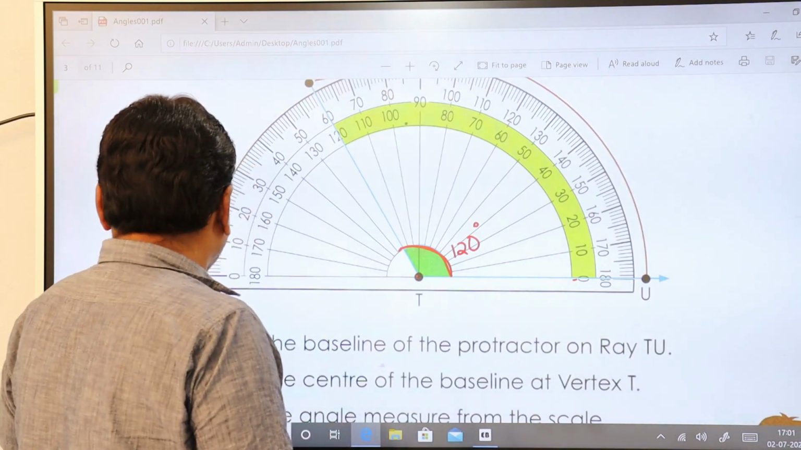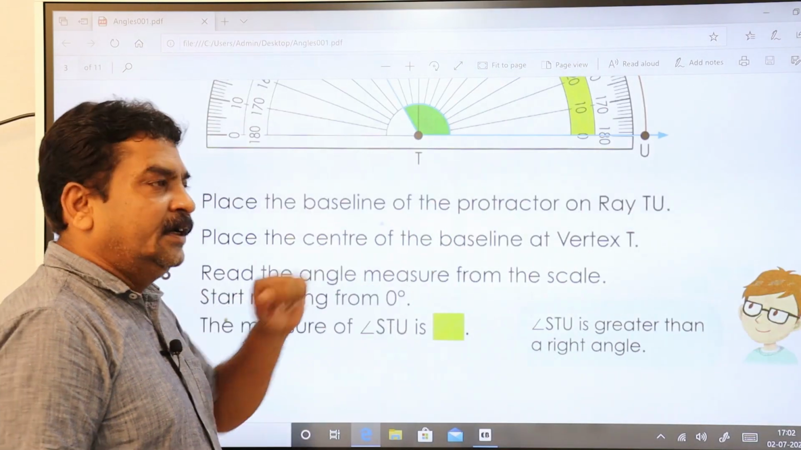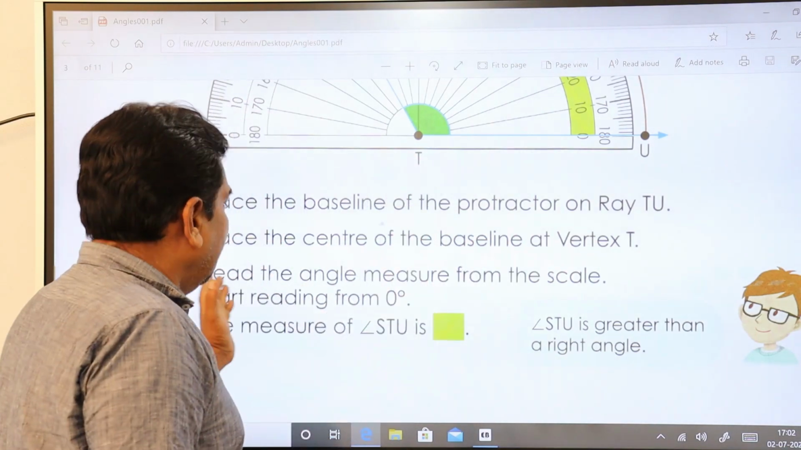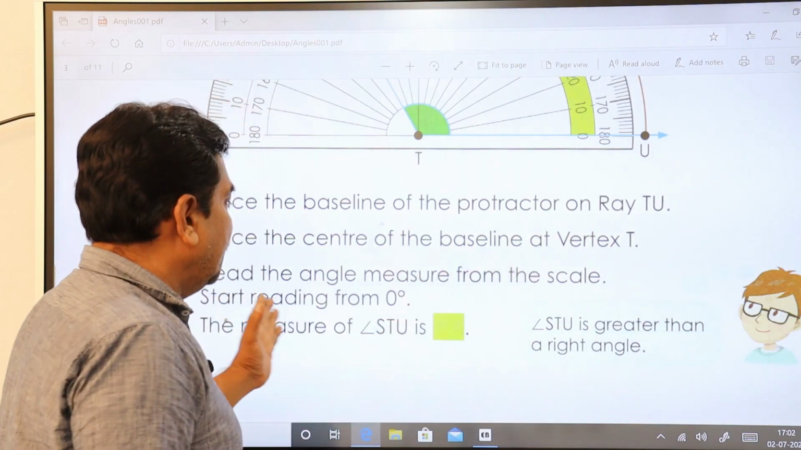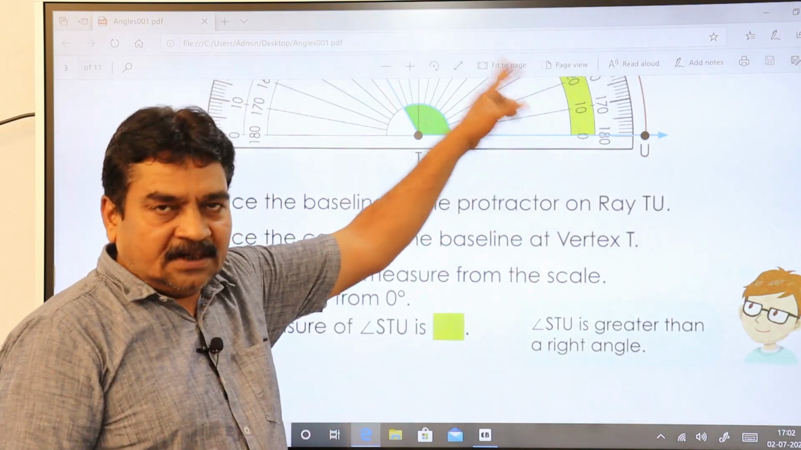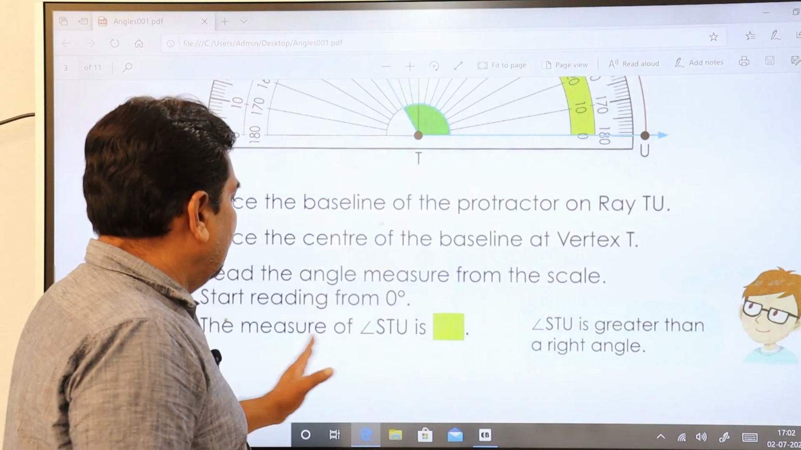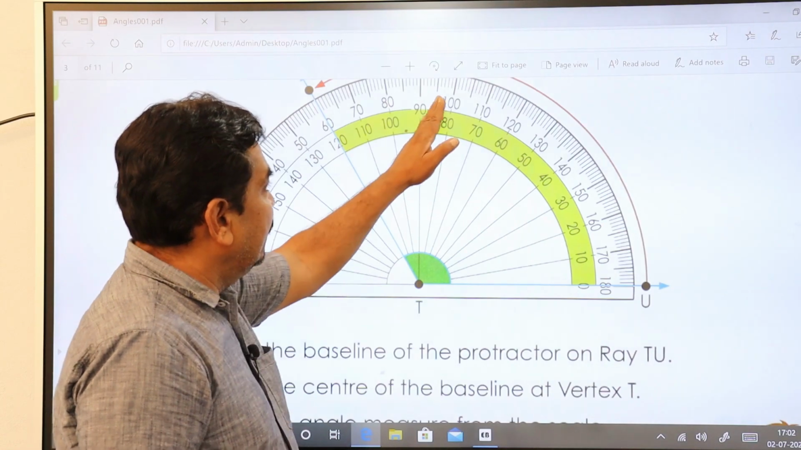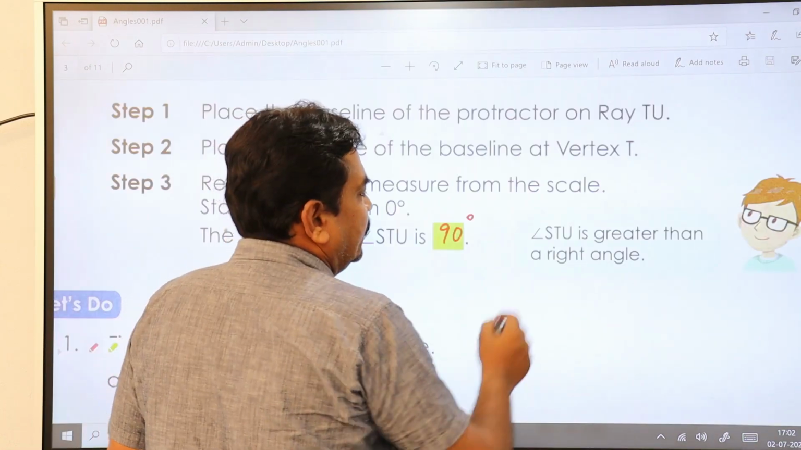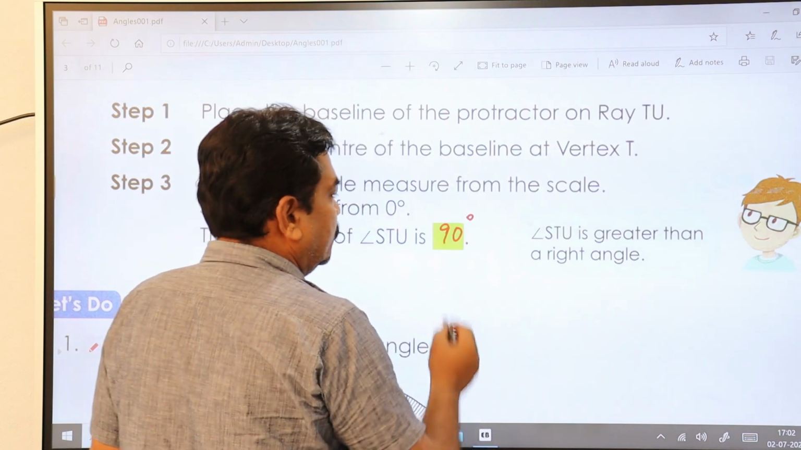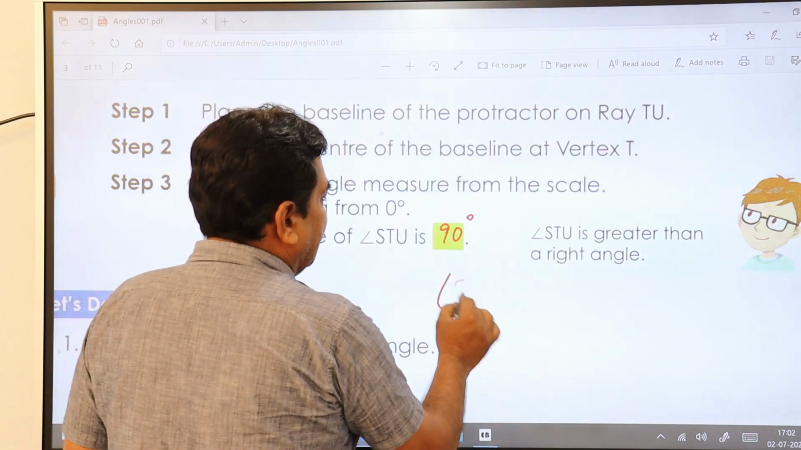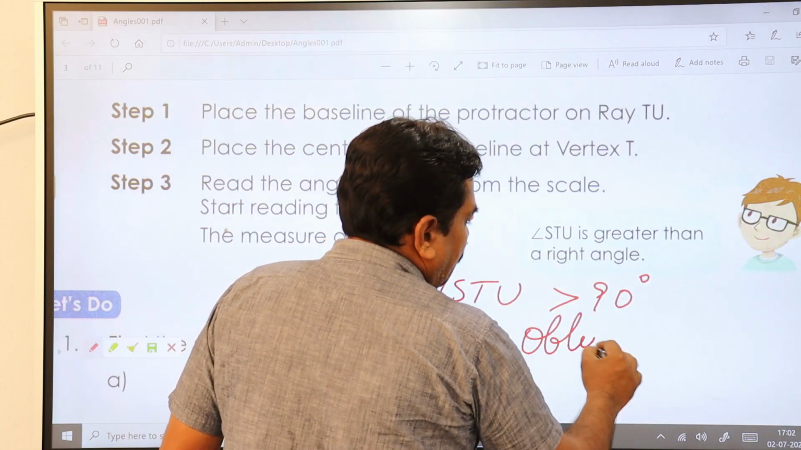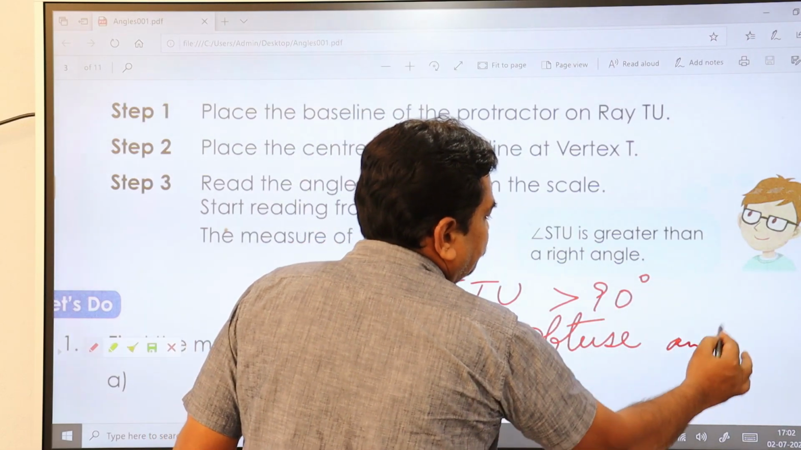The same thing is given. Place the baseline of the protractor, we did it. Place the center of the baseline at vertex T. Yes, we did it. Read the angle measure from the scale. Start reading from 0. Yes, we have started reading from 0. The measure of the angle, how much did we get here? That is 120 degrees, which is greater than 90 degrees, greater than a right angle. So angle STU is greater than 90 degrees. That's why you call it an obtuse angle.